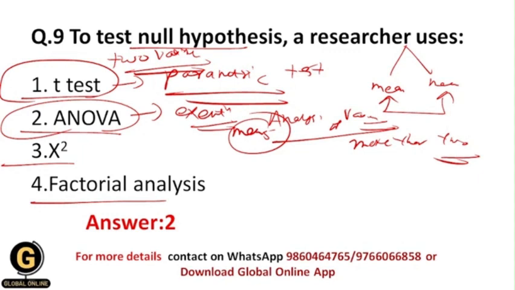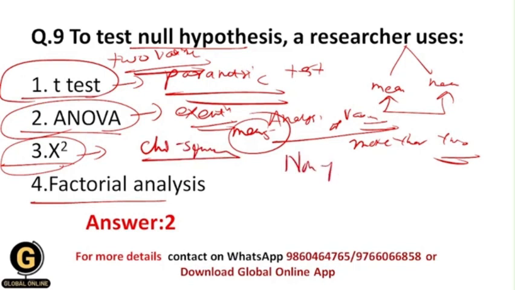Okay, what is X square? X square is the chi-square test. And chi-square test is a non-parametric test, and chi-square test is done to understand the difference between the expected values and the values that we get through our results basically.